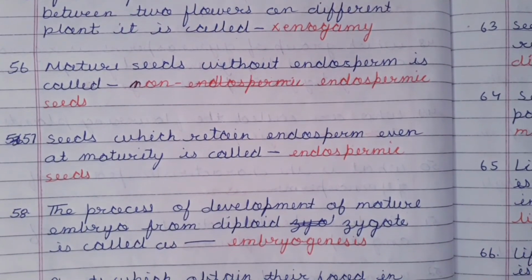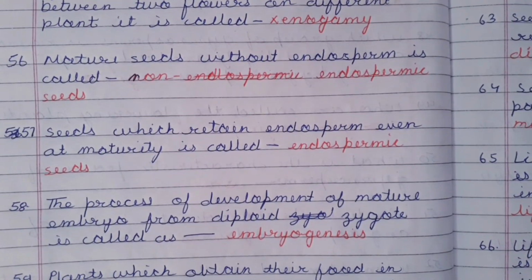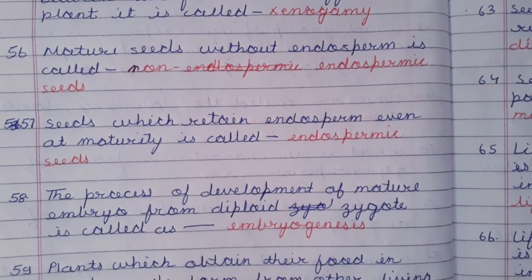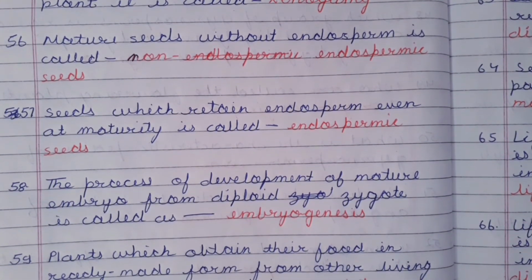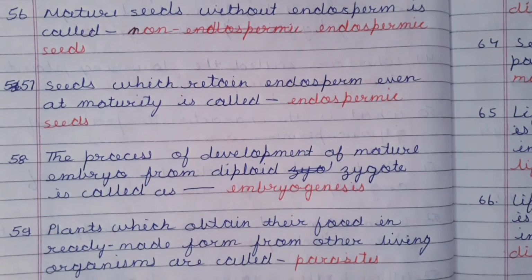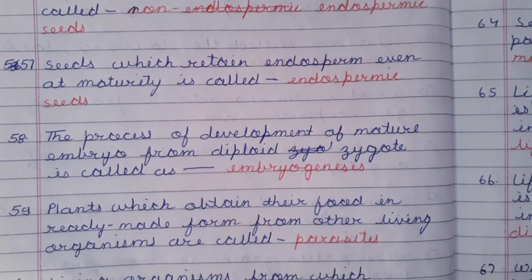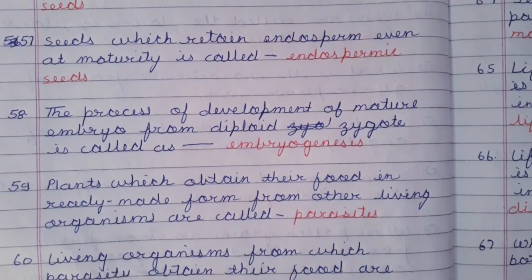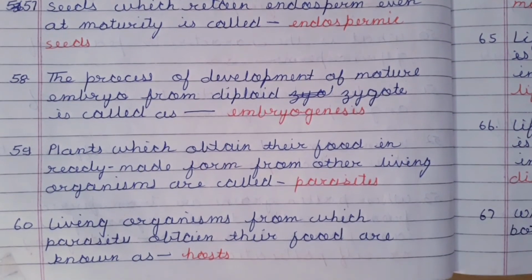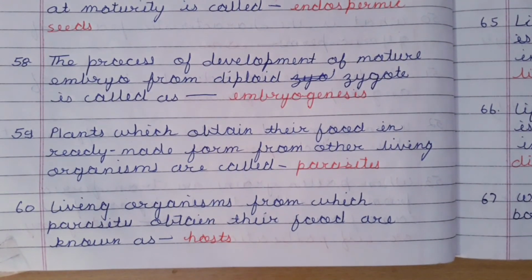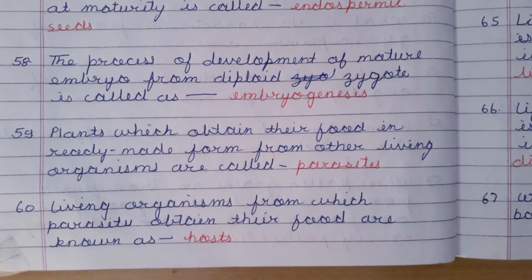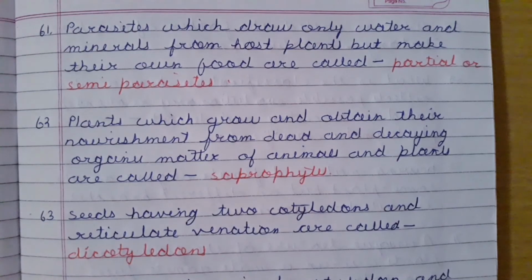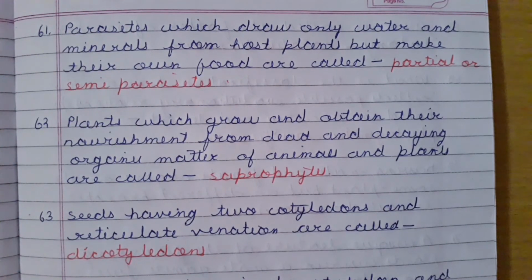Next point. The process of development of mature embryo from diploid zygote is called embryogenesis. Next point. Plants which obtain their food in ready-made form from other living organisms are called parasites. Next point. Living organisms from which parasites obtain their food are known as hosts. Next point. Parasites which draw only water and minerals from host plants but make their own food